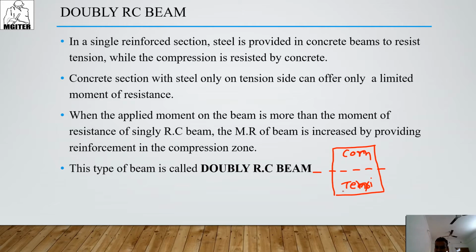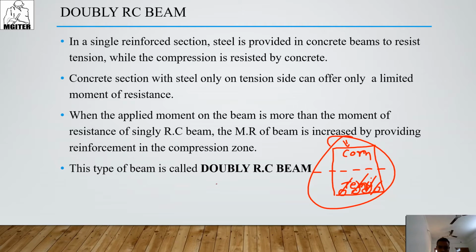In a singly RC beam, we provide reinforcement only at the tension zone. But when we apply a load on it, there is a limiting moment. The beam can carry only a limited load, because we assign steel only at the tension zone.